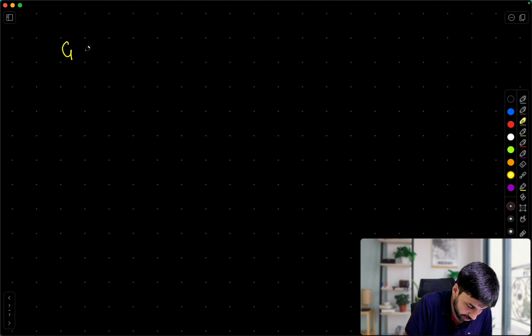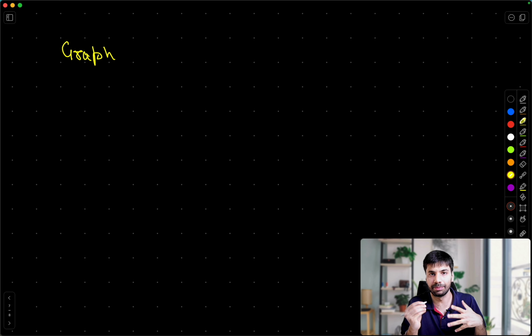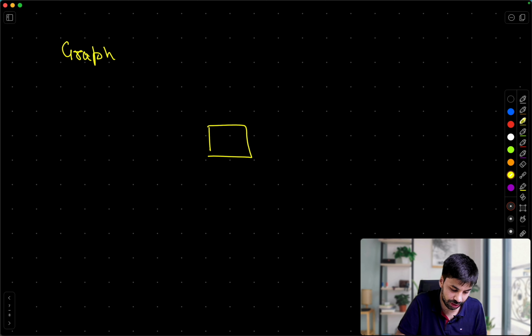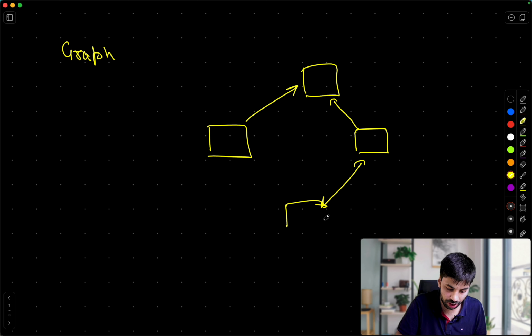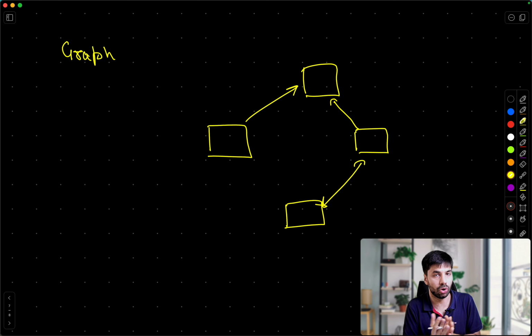So the graph data structure is of course used a lot when we are dealing with Google Maps, or let's say some positions where nodes are connected with each other, right? So these are all different ways through which you can store your data. Now the advantage, of course, is that we can perform a lot of operations on them efficiently.